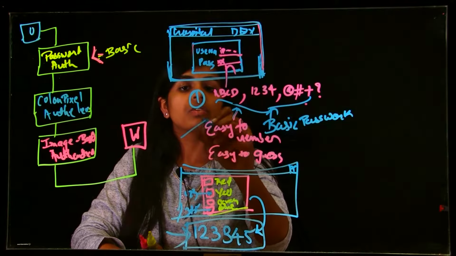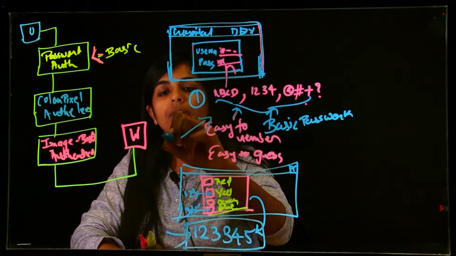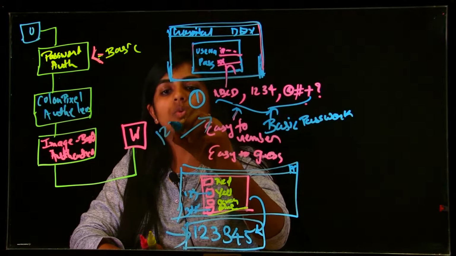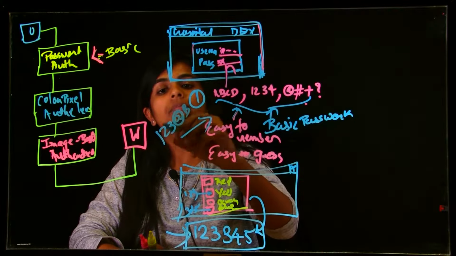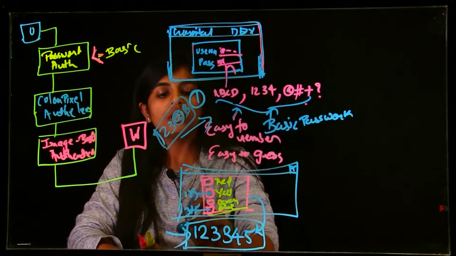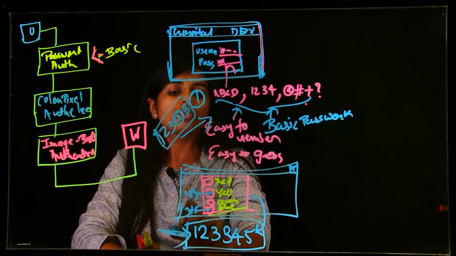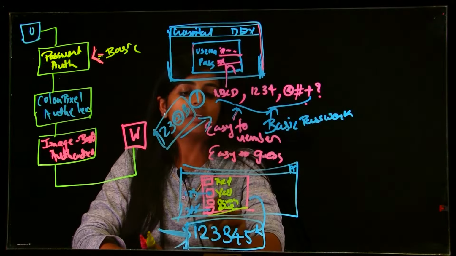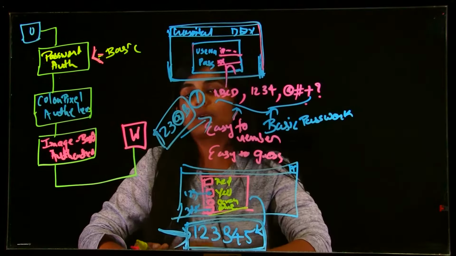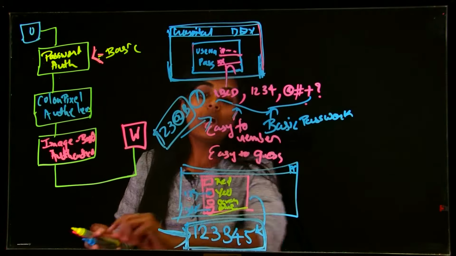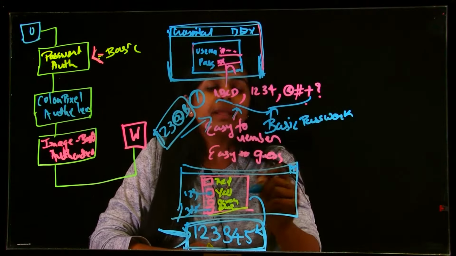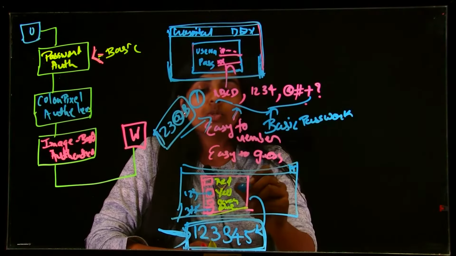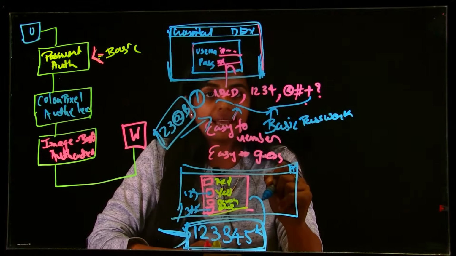First will be the password which I choose here. For example, let's see, I choose 1 2 3 @B. This is my first password. The system will store the second password from the pixel code. So now what happens for hackers, there will be millions of number codes. So it won't be that easy.